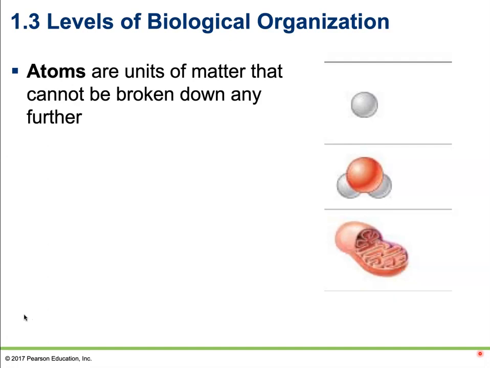Life is organized into many different levels of complexity, and the very smallest level is going to be the atomic level. It's named this because the units of this level cannot be broken down any further by any chemical means. We can use nuclear fission or nuclear fusion to build up or break apart atoms, but by and large, these atoms cannot be broken down by any normal chemical means.